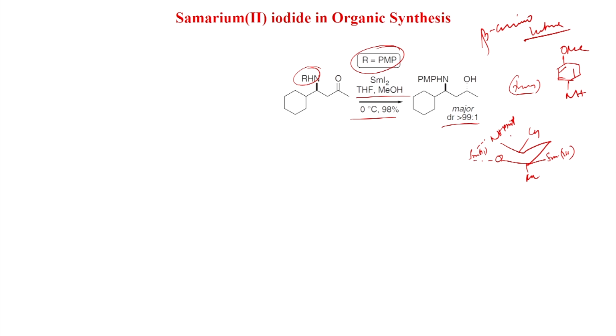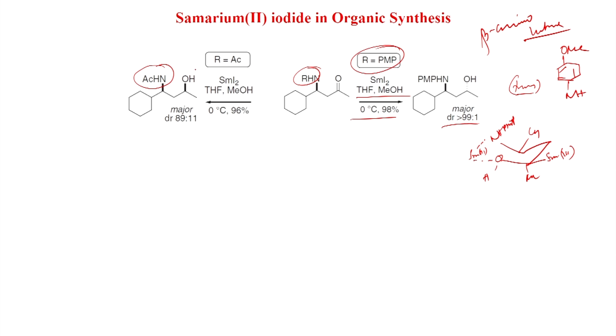That is why you get this similar selectivity greater than 99:1. On the other hand, if R is equal to acetyl, and interestingly they are now seen. So, seen is measured here and you get 96% yield under same condition, and the diastereomeric ratio is almost 9:1.